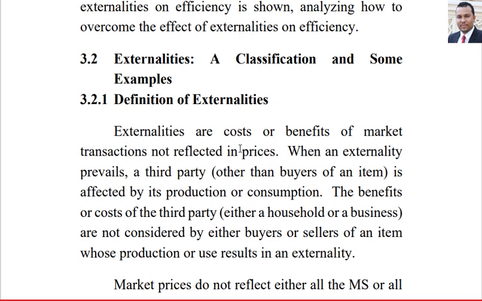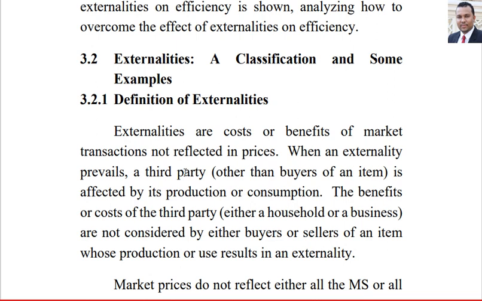When an externality prevails, we talk about the third party, this is other than buyers or sellers for any product. So, what are the requirements for externality?